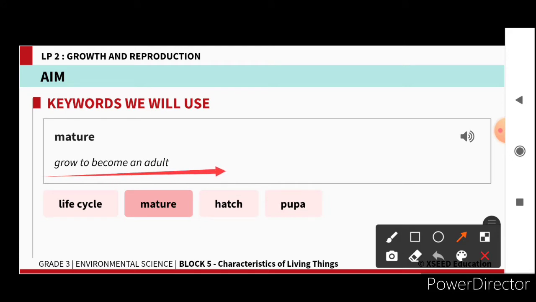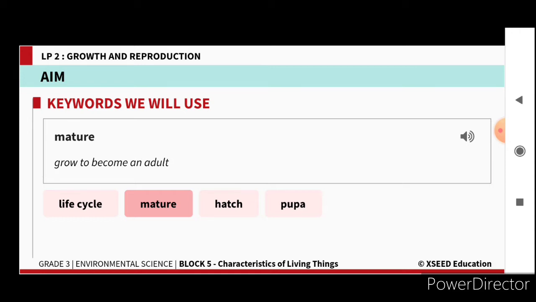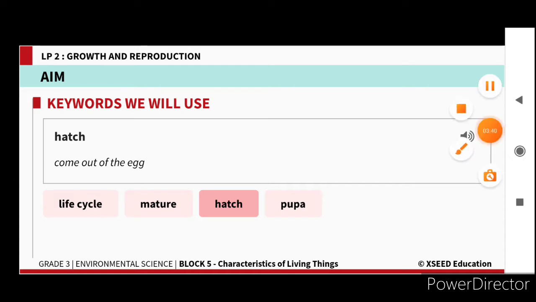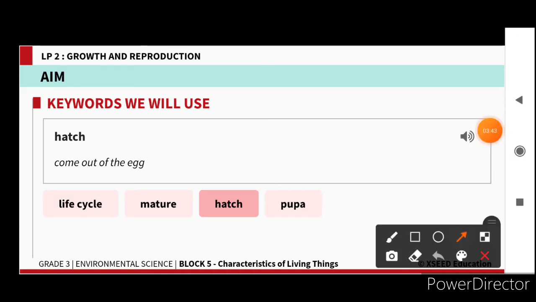For example, take yourself. When you are in LKG, you are very small. Your height is less than now. So you are growing, and when you come to intermediate level and degree level, you will become an adult. That growth is known as mature. And the next word, hatch. H-A-T-C-H. Hatch means to come out of the egg. A chick comes out of the egg. That process is known as hatching.